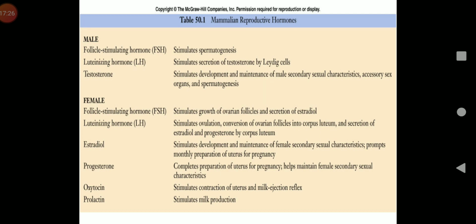Follicle stimulating hormone stimulates growth of ovarian follicles and secretion of estradiol, luteinizing hormone stimulates ovulation, estradiol stimulates development and maintenance of female secondary sexual characters, progesterone completes preparation of uterus for pregnancy, oxytocin stimulates contraction of uterus and milk ejection reflex, and prolactin stimulates milk production. So these are certain hormones secreted in the female reproductive system and their functions.